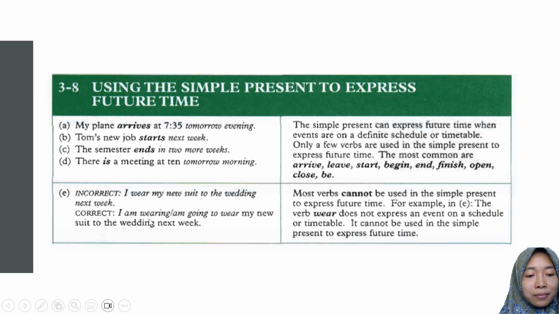Correct: I am wearing, or I am going to wear my new suit to the wedding next week. Instead of using simple present, you can use present continuous or be going to express an activity in the future. Because the simple present can express future time only for these verbs. Hopefully you can follow my explanation.